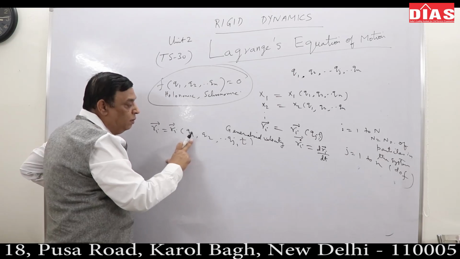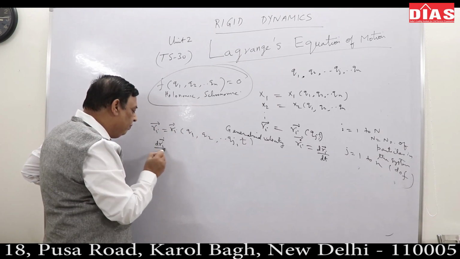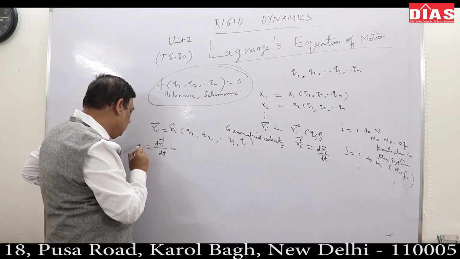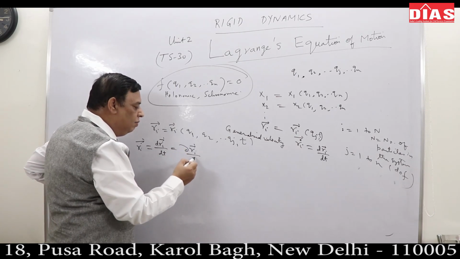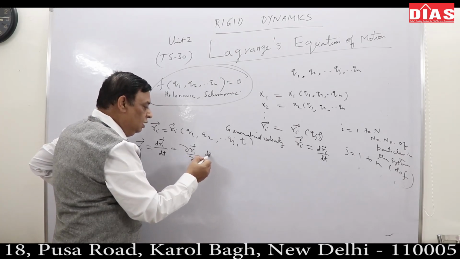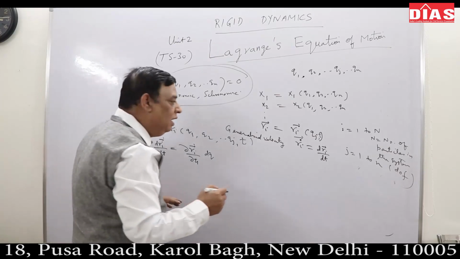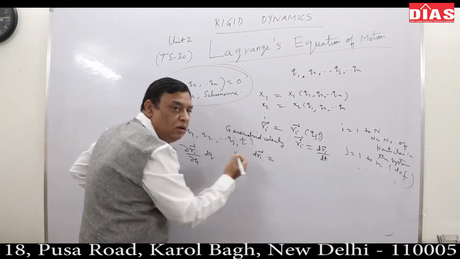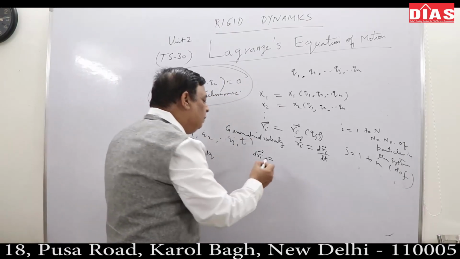So when ri depends upon so many coordinates, how would I write dri by dt, which I am describing as ri dot? First of all, I would have written dri itself. Dri is called the small displacement, the generalized displacement.